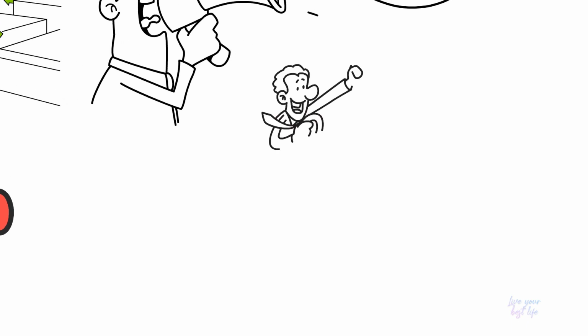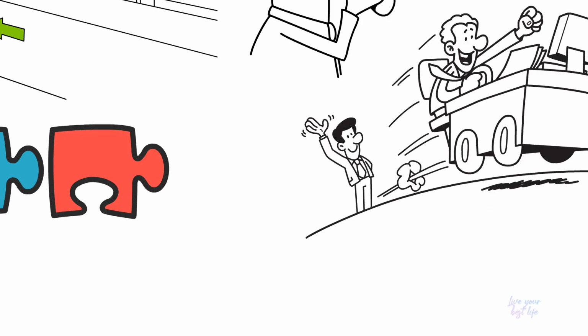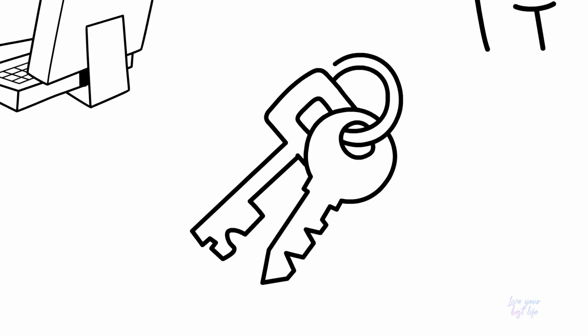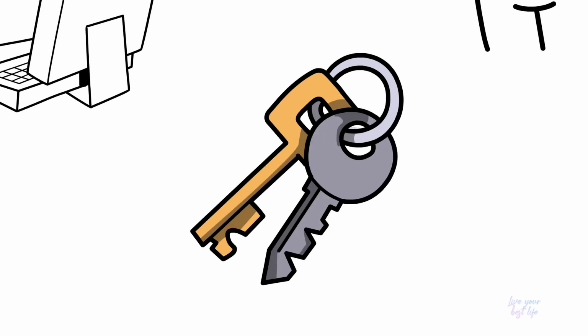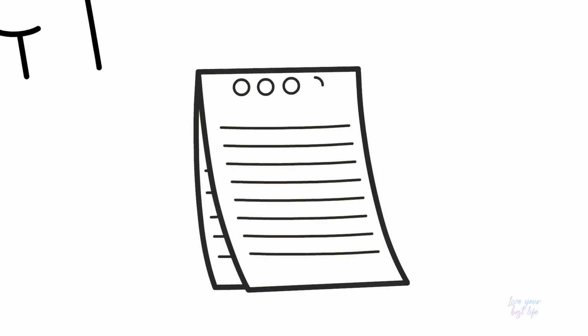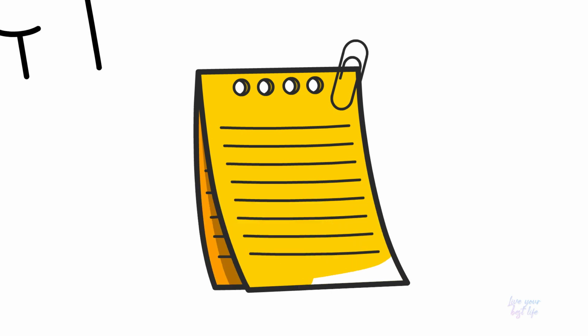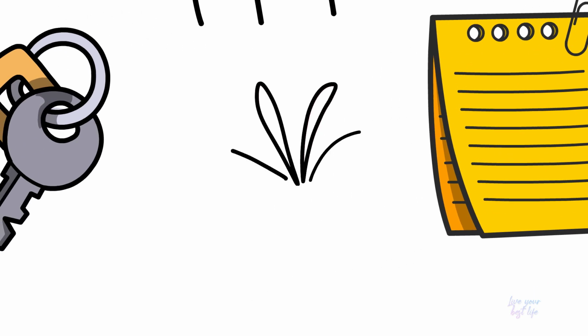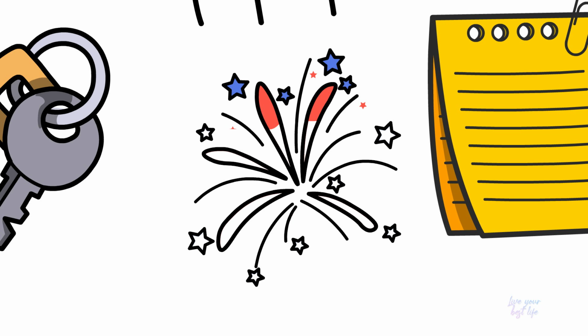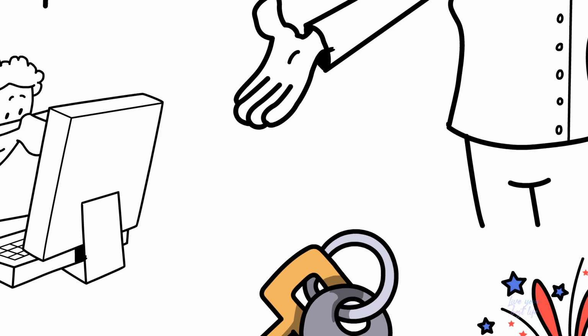Step 4. Stay motivated. Staying motivated is key to achieving your goals. You can stay motivated by reminding yourself of your goals and the reasons why you want to achieve them. Celebrate your progress along the way and reward yourself when you reach milestones.